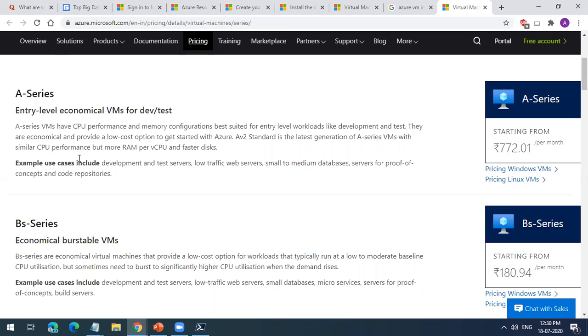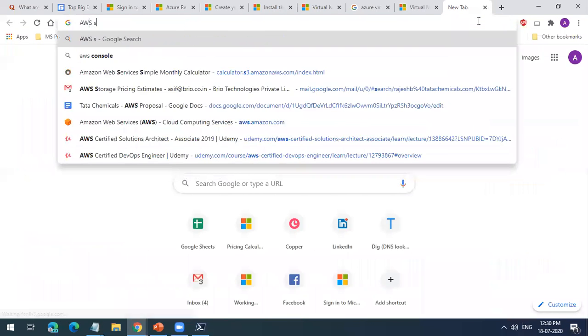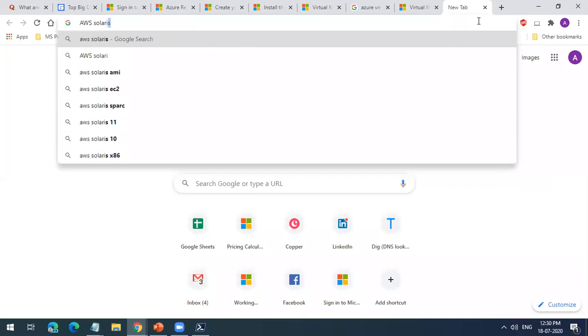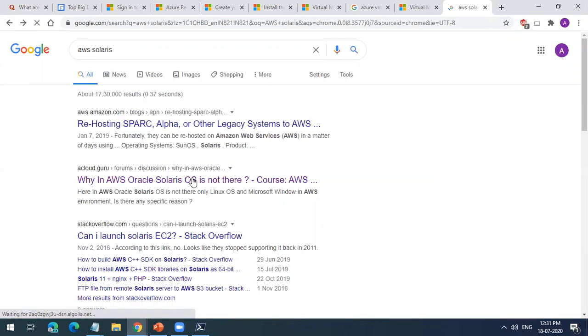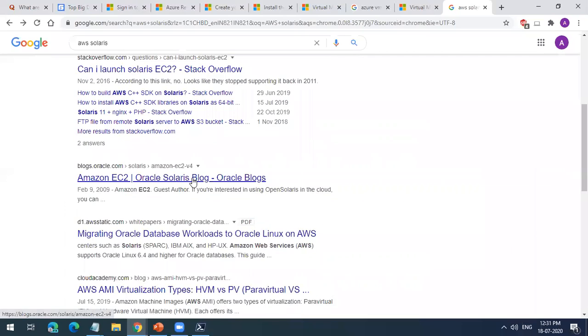I believe AWS provides Solaris as well, right? I am not sure about that. Let's check. It's not there. To my knowledge, I don't know.